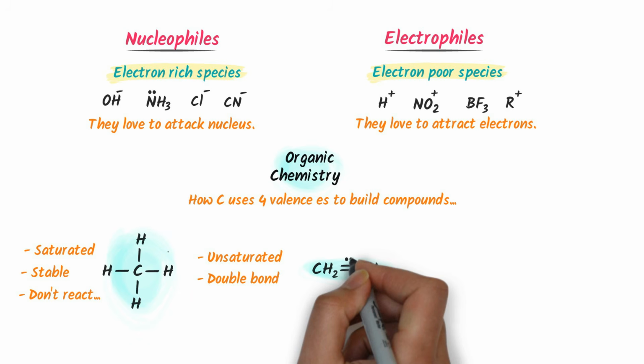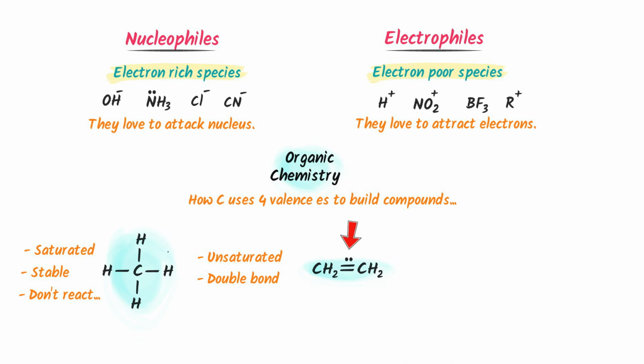The electrons in this double bond are exposed to any hungry atom. For example, if I introduce a nucleophile here, it will directly attack on these exposed electrons. Because chlorine is hungry, it loves to attack electrons. So we get a new compound which we call alkyl halide. Due to these nucleophile and electrophile interactions in organic chemistry, we have thousands of reactions and compounds. But remember that all these reactions are determined by the simple idea of electrons movement.